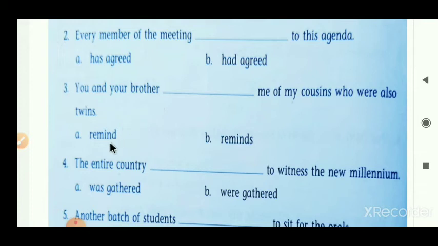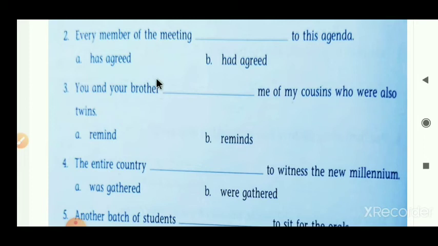Here two verbs are given. First one is remind and second one is reminds. The verb reminds is a singular form because in the present simple tense, third person singular always comes with s or es. So here reminds means singular form but remind means plural form.